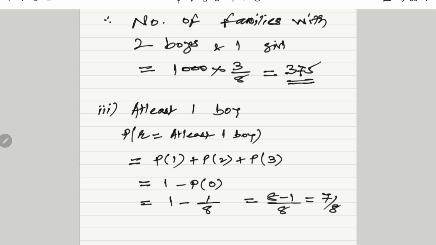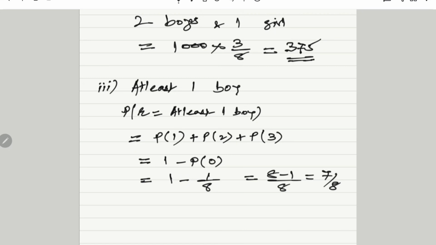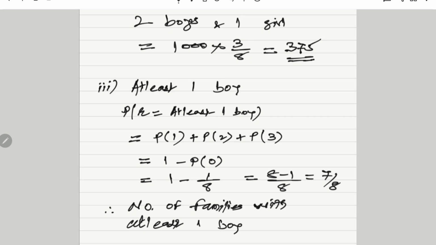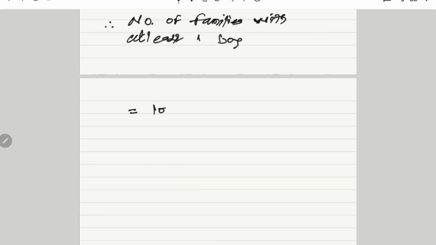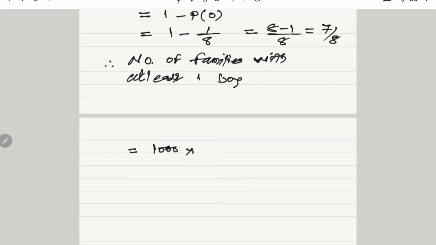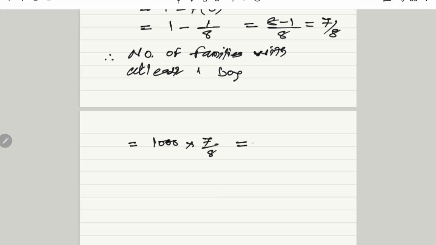This is the probability for at least one boy, and therefore the number of families is 1000 into that 7 by 8, we get that as 7000 divided by 8, and therefore the quantity is 875.